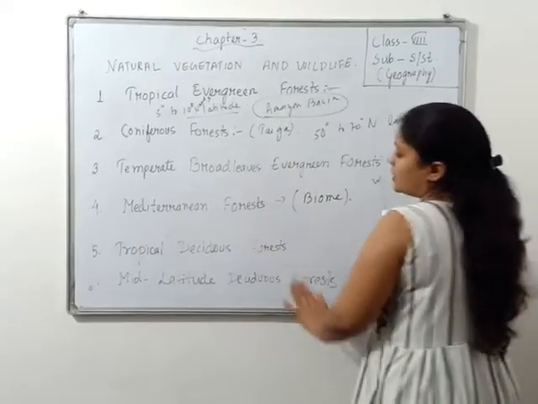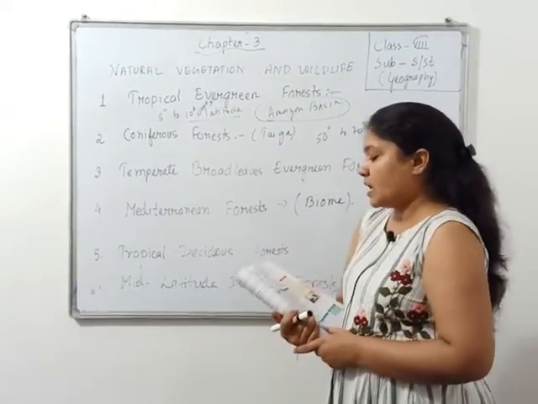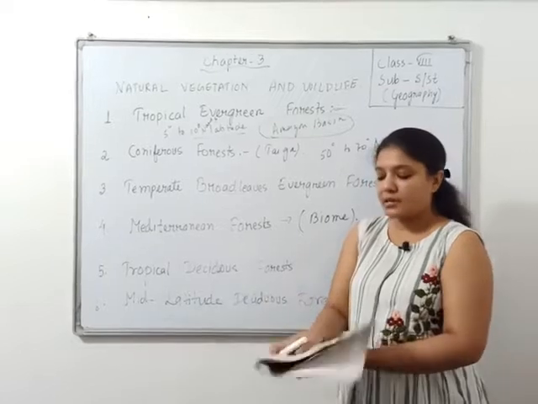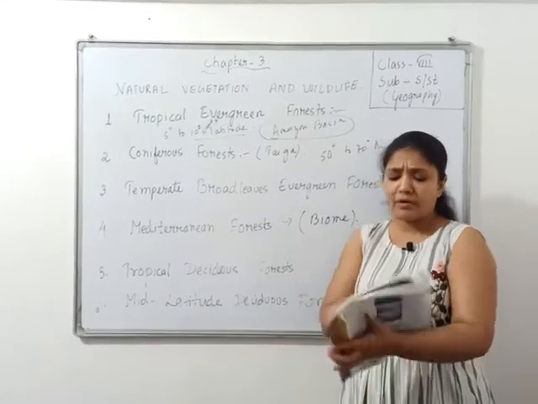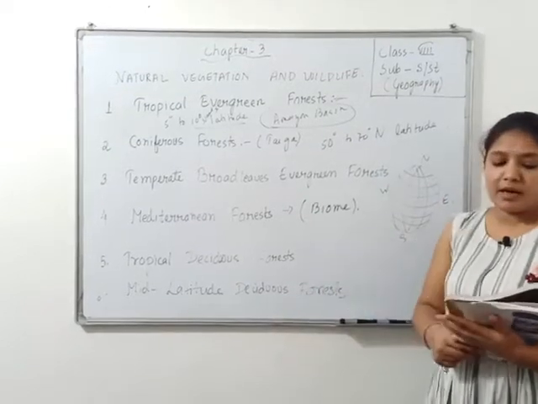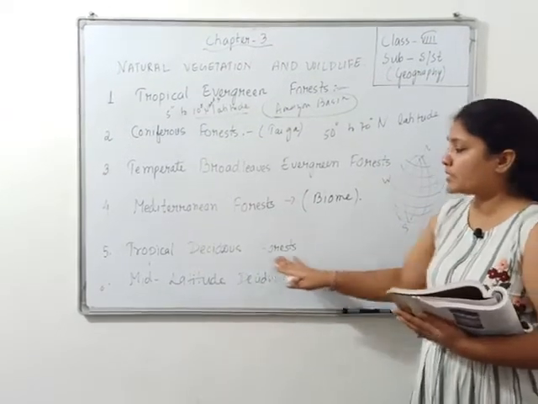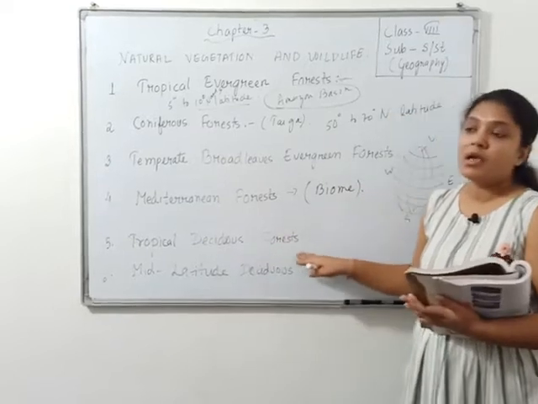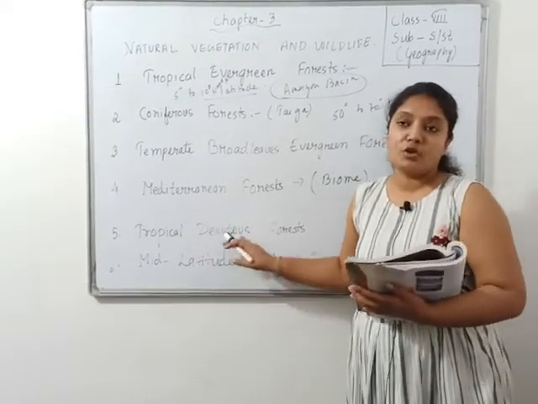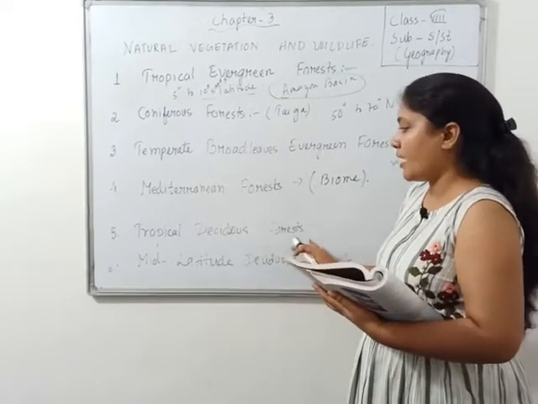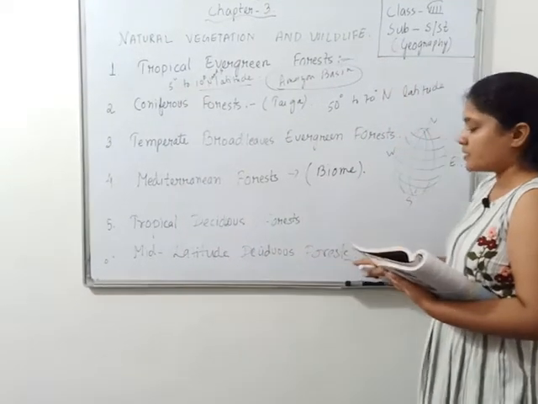Tropical deciduous forests are also of two types. The one is deciduous forest and the other one is evergreen broadleaf forest. Clear? And this type of forest you can find where? In India also, where the rainfall is what? 200 centimeter high.